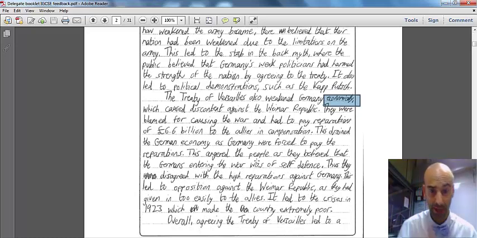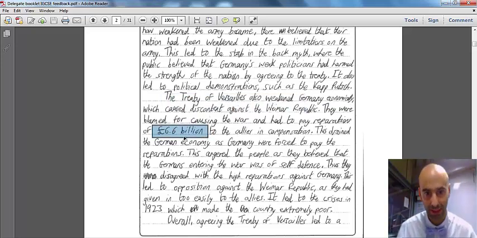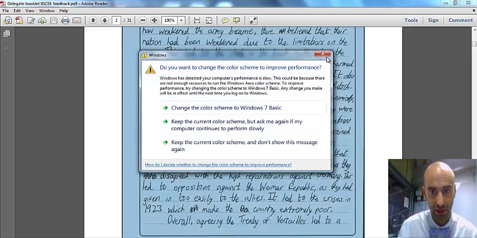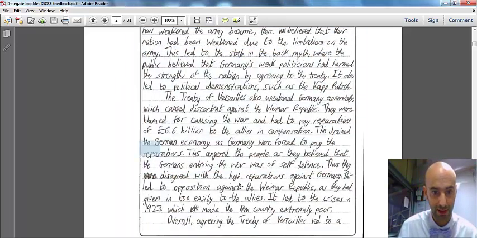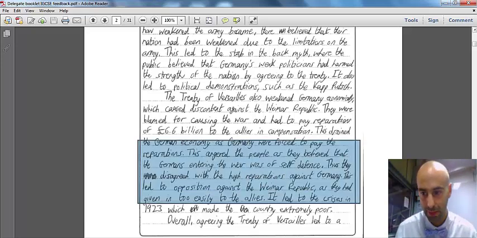And the candidate repeats that process, the point, evidence, explain, keep the question and link. So they're using that terminology of the question, then they utilize some precise, statistically relevant contextual knowledge, the 6.6 billion figure that was set for Germany to pay in reparations or compensation. No examiner can argue with that because it is correct. They then explain that, so showing how it's relevant to the answer. Excellent.